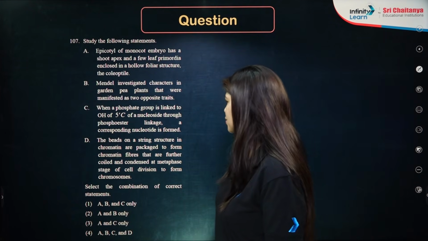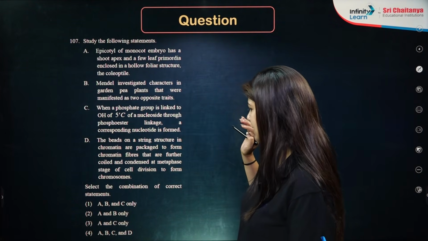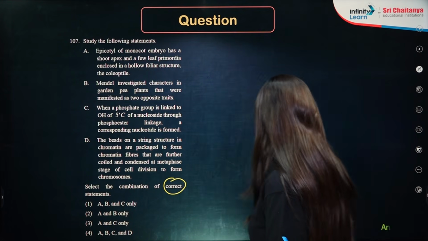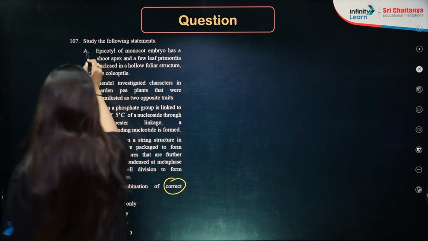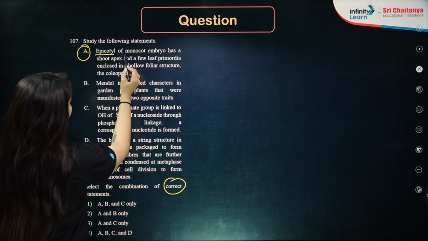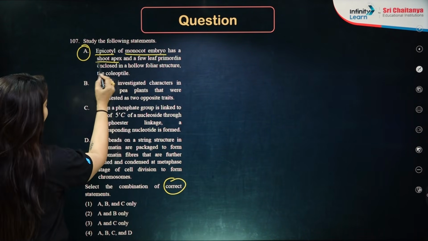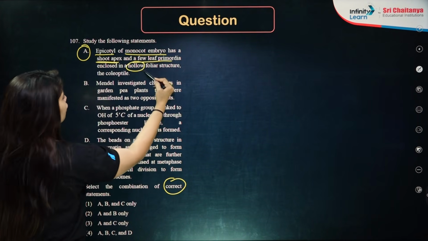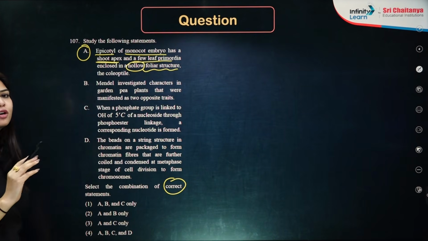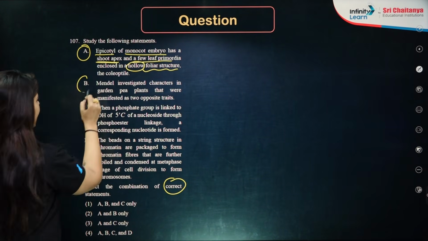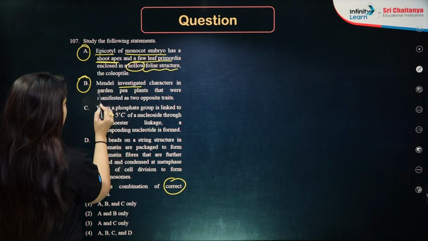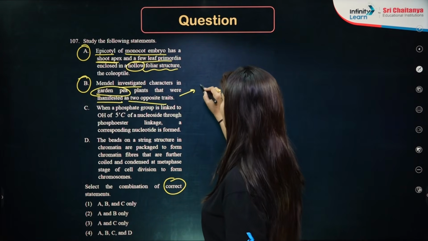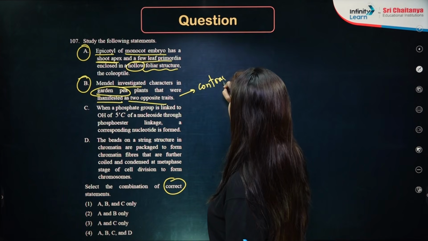Moving on to the next question, we again have 4 statements here and we have to find the combination of correct statements out of the 4 given. The first statement is: the epicotyl of monocot embryo has a shoot apex and a few leaf primordia enclosed in a hollow foliar structure which is the coleoptile. Perfectly correct statement. Then we have: Mendel investigated characters in garden pea plant that were manifested as two opposite traits. Yes, all of them were having contrasting traits.